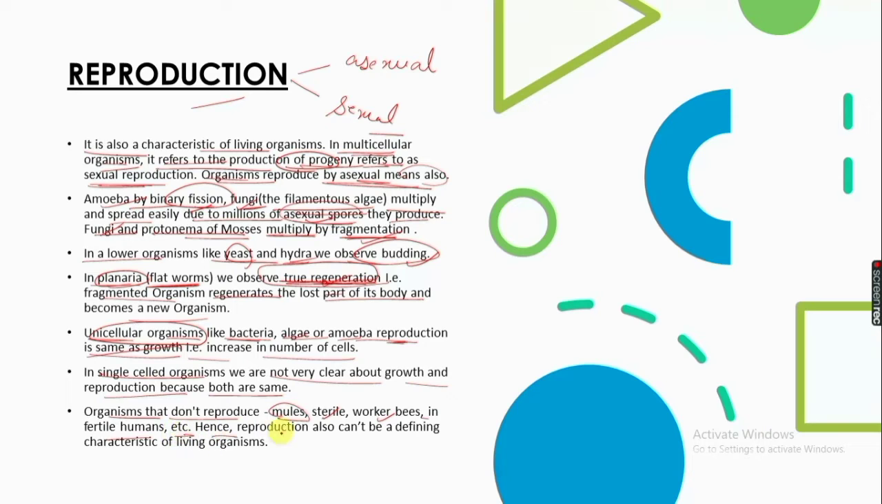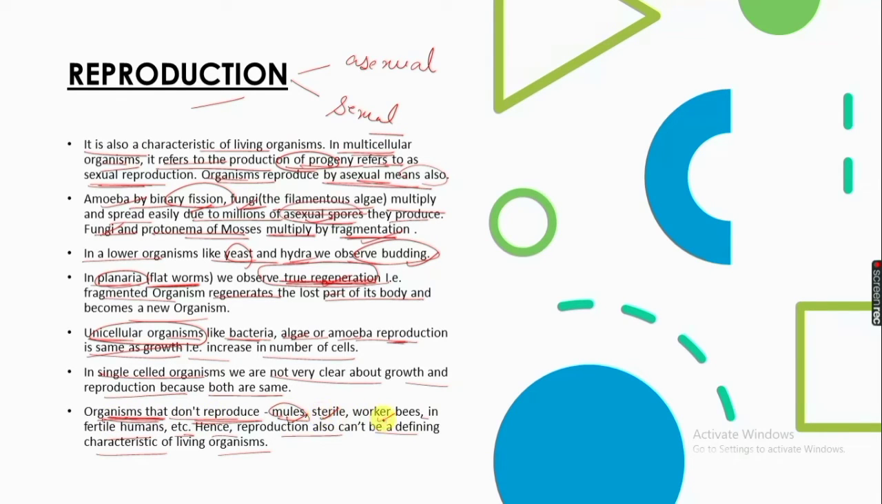Till now, we have seen that growth and reproduction are not proper for defining the characteristic of living organisms. We cannot say that reproduction and growth mean living. Here are the examples: organisms that don't reproduce are mules, sterile worker bees, and infertile humans.